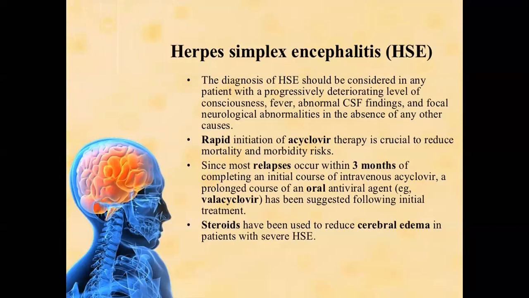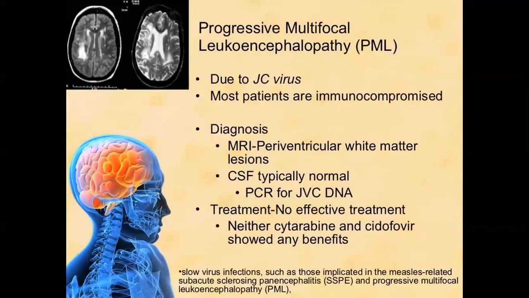The side effect of acyclovir is nephrotoxicity. So at least 2 to 3 liters of IV fluid should be given if you start acyclovir, and every second to third day monitor the renal function of the patient, because there are chances of renal failure as this drug is nephrotoxic. Urea and creatinine measurement every second to third day and proper hydration of the patient is very important. Anti-epileptic drugs should be given if the patient has fits due to herpes simplex encephalitis.